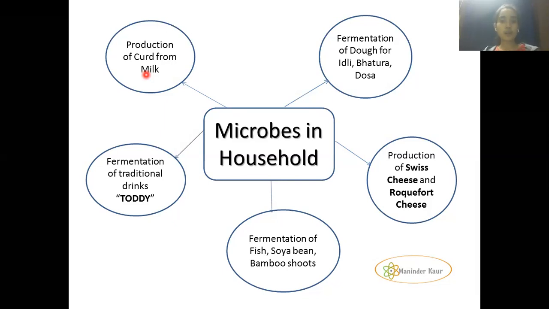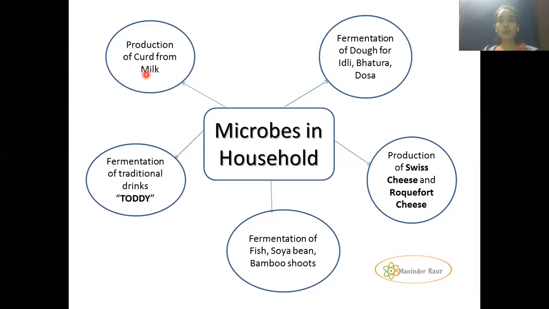That small amount, just a quarter of a teaspoon of curd, has millions of Lactobacillus bacteria, which when added to the milk at room temperature start multiplying and growing and curdling the milk, and it transforms into curd.